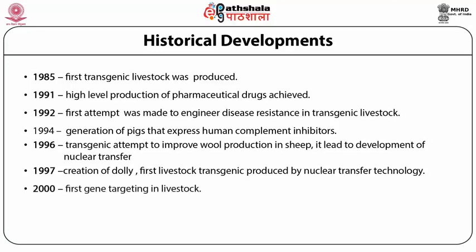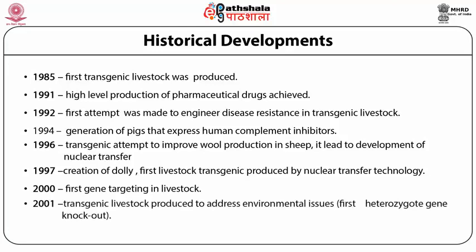In 2000, the first gene targeting in livestock was produced. In 2001, transgenic livestock were produced to address environmental issues. In this case, the first heterozygote gene knockout was done. In 2003, the first homozygote gene knockout was done in livestock.